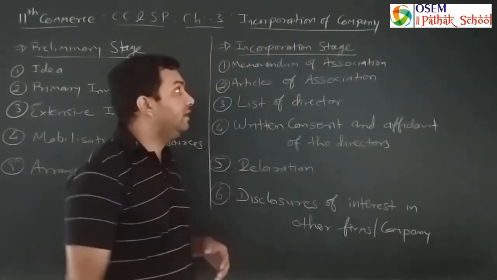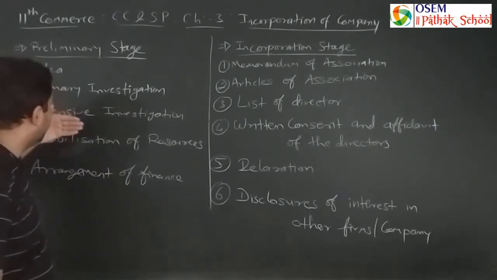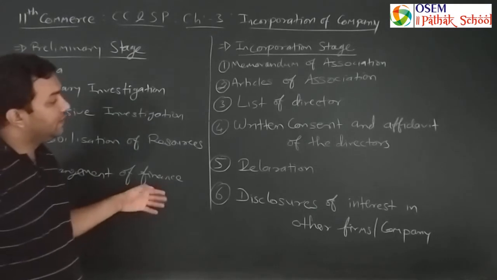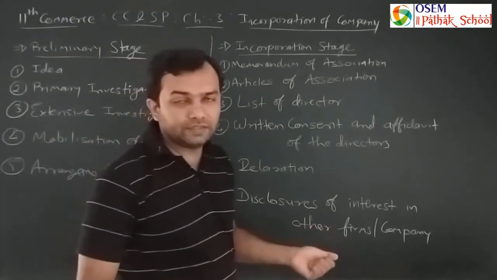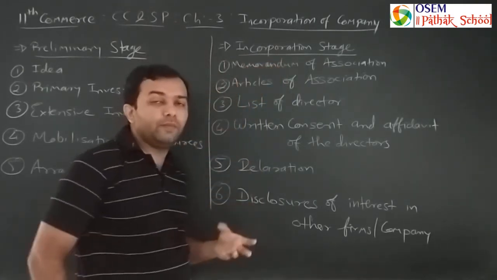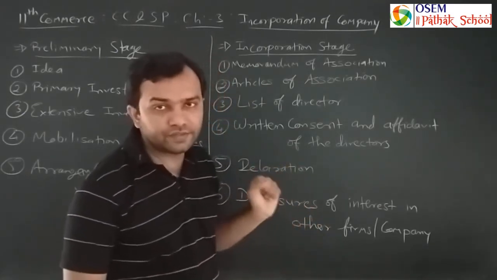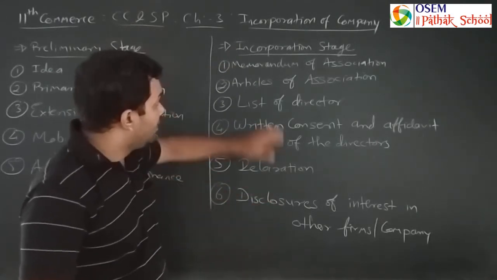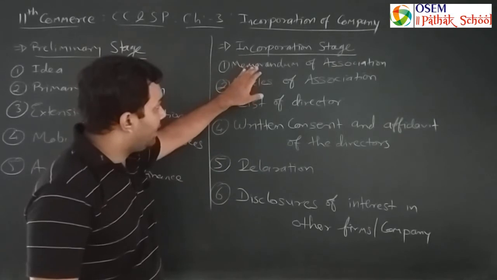When all 5 things are completed, starting from idea, primary investigation, extensive investigation, mobilization, and arrangement of finance, then the incorporation stage comes into existence, and I already explained these 6 points are the 6 documents submitted to the register of the company, that is ROC, for the registration process. All these documents are the essential part of the company.